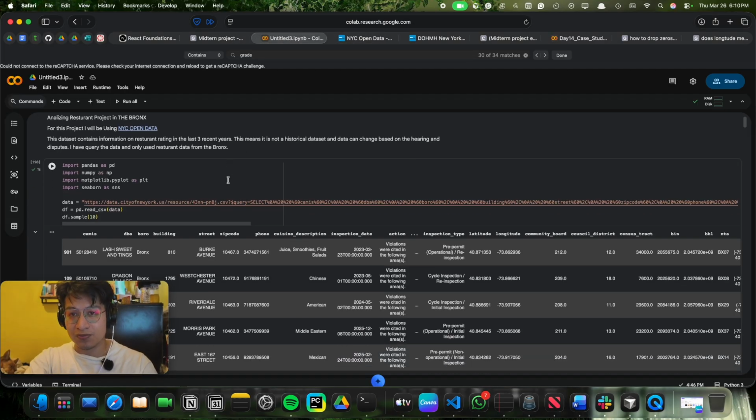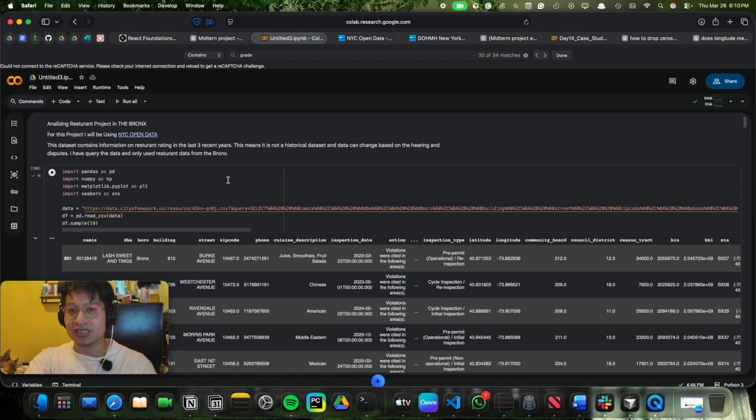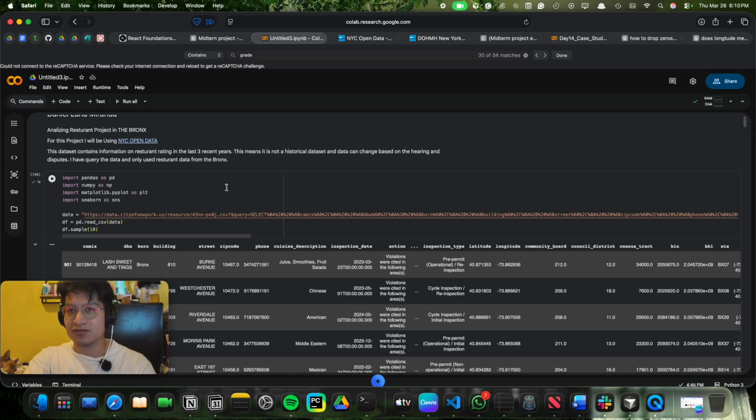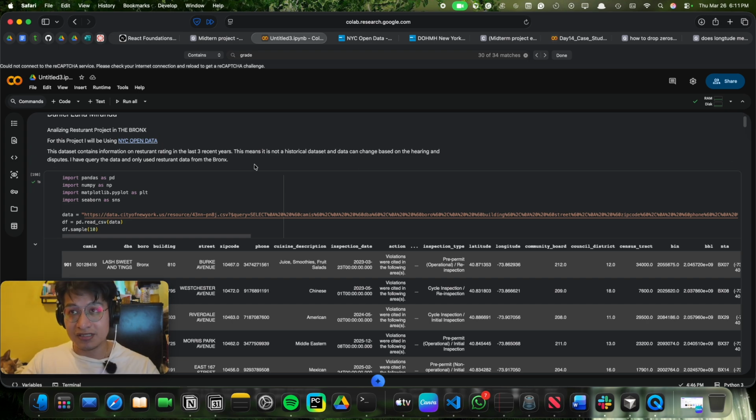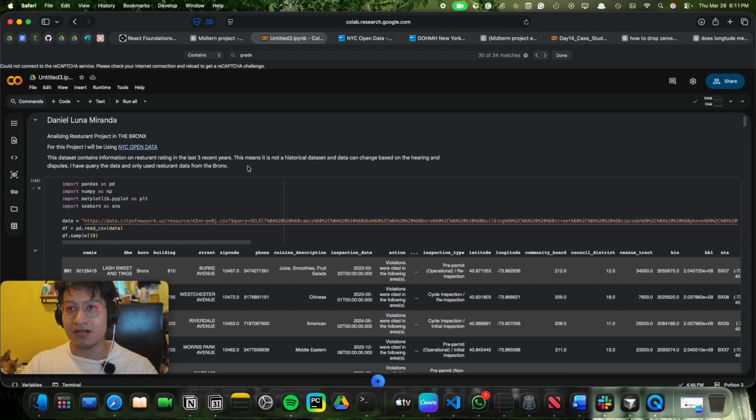I have worked with transportation data before, but not to a good extent. I just saw it to make sure. But I was really interested in this data set because it talked about the rating system across New York City in the last three recent years. So I wanted to tackle a project on rating systems and restaurants based on location.